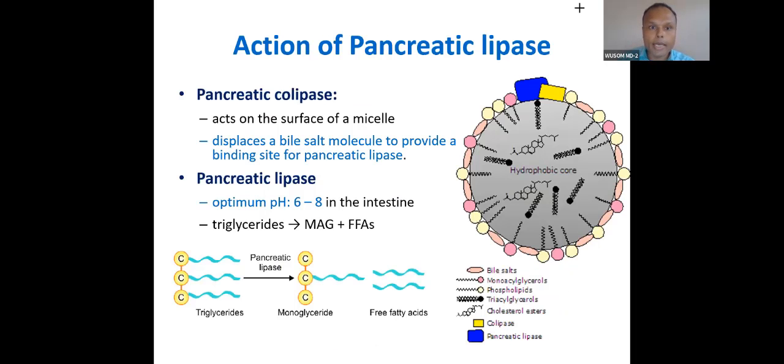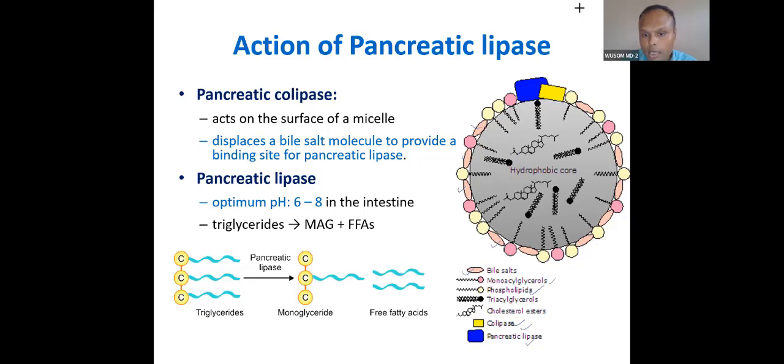You can see the action of pancreatic lipase here. So this is a micelle. You can read from here. These are all covered by bile salts. Now you can see this round co-lipase, and this is lipase. So you can see this monoacyl glycerol here, then the phospholipids will form here, and the triglyceride will take the interior position. Cholesterol will also take an interior position. Lipase and co-lipase will act like this.